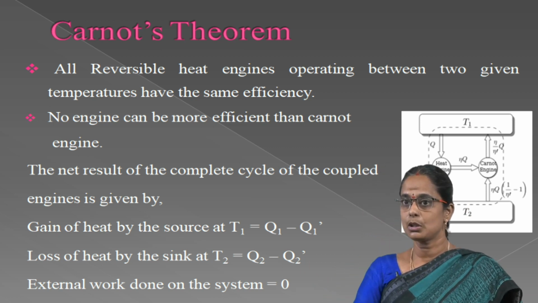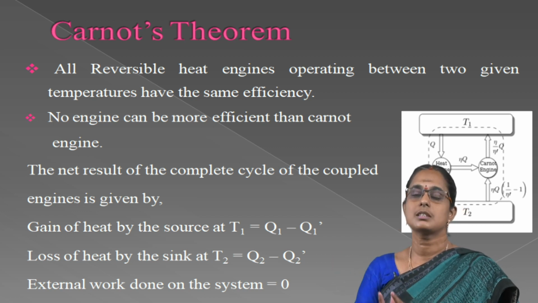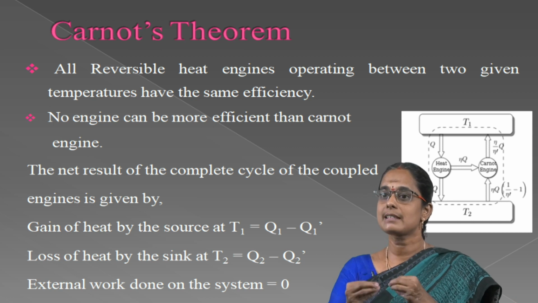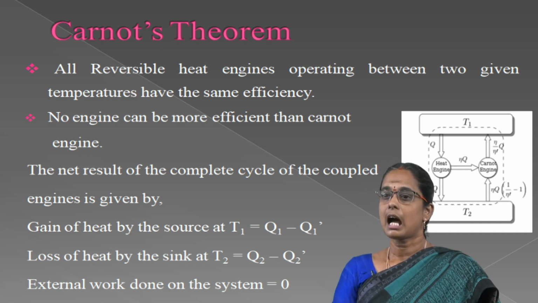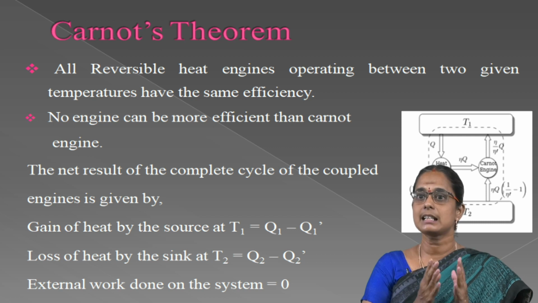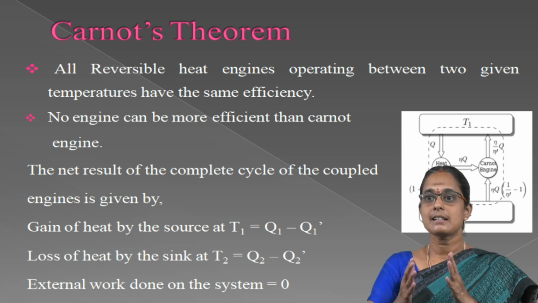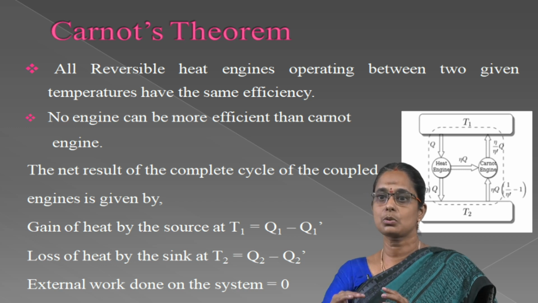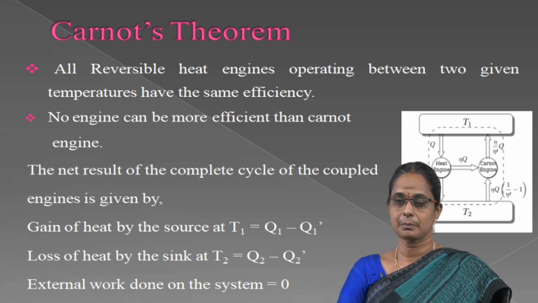The external work done W by the system is equal to 0. So, the coupled engines forming a self-acting machine, unaided by any external agency, transfer heat continuously from a body at a low temperature to a body at a higher temperature.